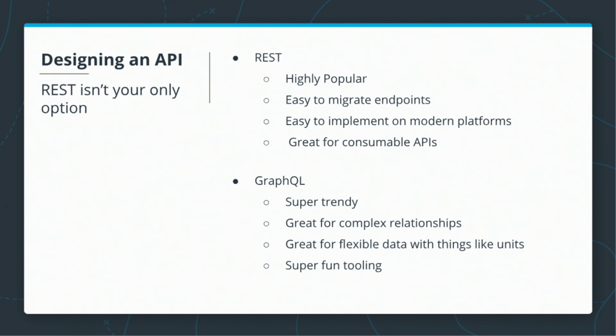It's also super helpful for things with units and non-standard data types. We can request for someone's height to be returned either as feet or as centimeters, depending on the type of user asking on the client side. And the tooling and support for GraphQL is growing at an extremely fast rate.